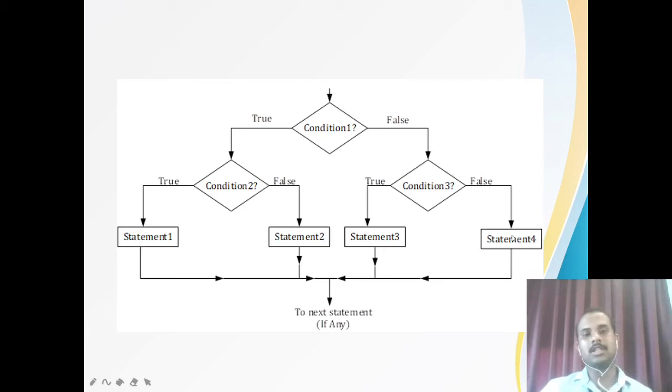And it is not restricted that inside one condition you should have only one other condition. I can have multiple conditions. For example, inside condition 1, I have condition 2. Inside this condition, I can have another condition. Inside that, I can have another one. So it is no problem. And I can have another situation where I have only one condition here, and if it is true, another condition. If it is false, I can directly have the statement block also. So it depends on what kind of problem you are going to solve.